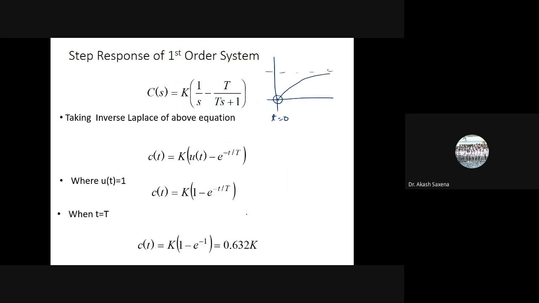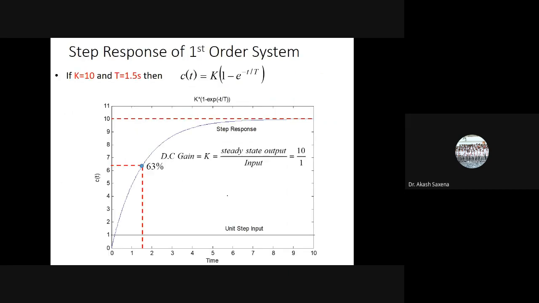Now, certain parameters we can calculate when t is equal to T. So when t is equal to T, the response is equal to 0.632 K, while it will finally reach K. We can see over here that 63% of the final value we are achieving in this time. So this particular time also has some importance, when the response reaches 63% of the steady state value.